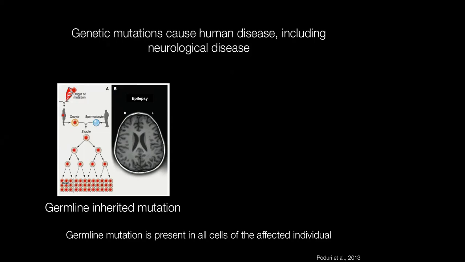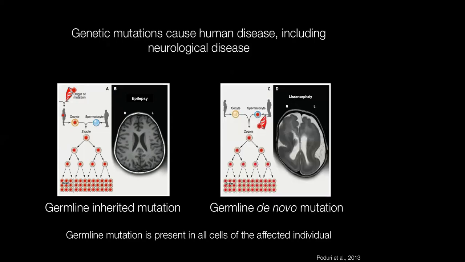An example of this can be some cases of autosomal dominant epilepsy, such as those caused by mutations in ion channel genes, where the MRI of the affected child will appear relatively normal. Germline mutations also include what we call germline de novo, or new mutations. And these are mutations which are generally thought to occur during gametogenesis in one of the parents, so when either the eggs or the sperm are forming. And they're similarly present in the zygote and then all cells of the affected child.